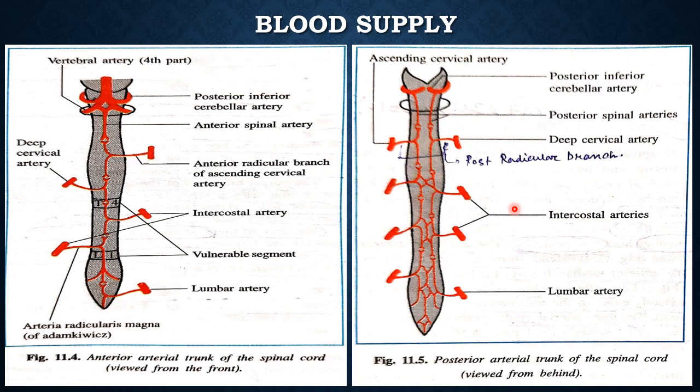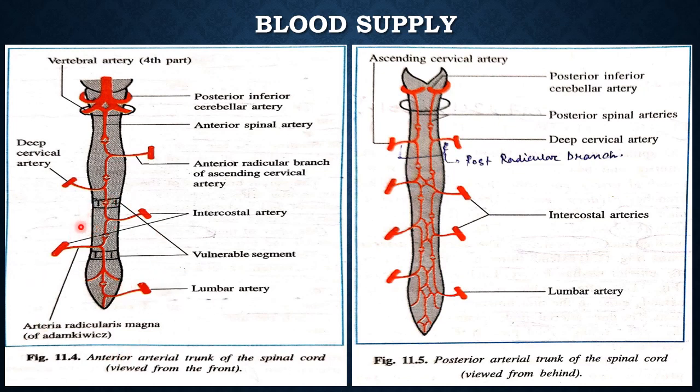The radicular branches of the ascending cervical and deep cervical arteries supply the area from the 7th cervical to the 2nd thoracic segment, that is C7 to T2. Below T2, the cord is supplied by the radicular branches of the aortic, intercostal and lumbar arteries.